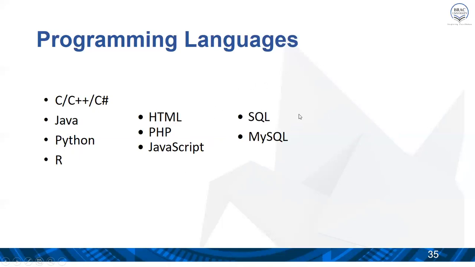SQL is the language, but MySQL is the database management system. Probably you will be learning how to create programming code using Python in your laboratory classes. Hopefully you will enjoy it.